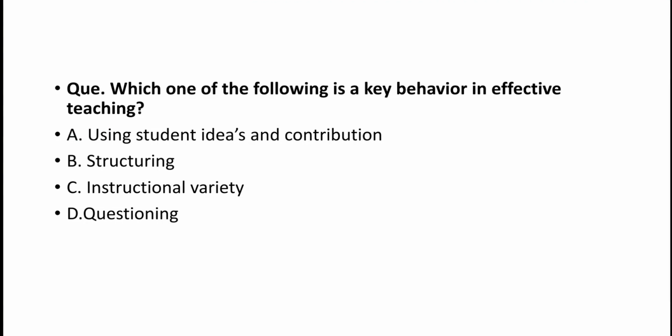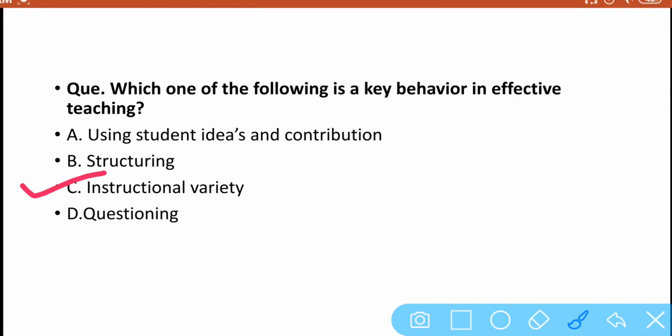Next question is, which one of the following is a key behavior in effective teaching? What is the factor that makes teaching effective? Using student ideas and contribution, structuring, questioning, instructional variety. The answer of this question is instructional variety. The variety of instructions that are provided by the teacher to the student makes the teaching effective.